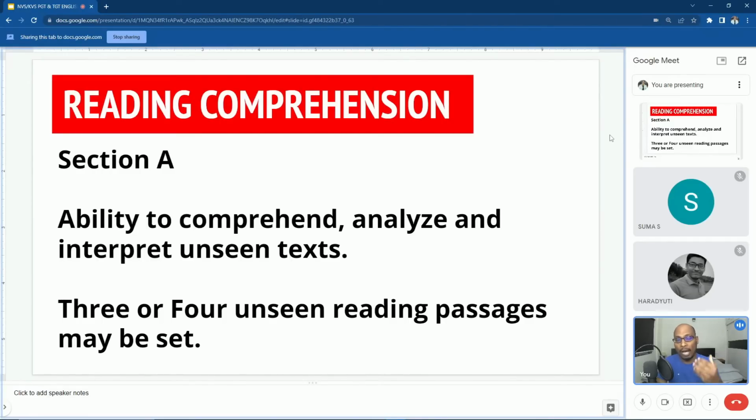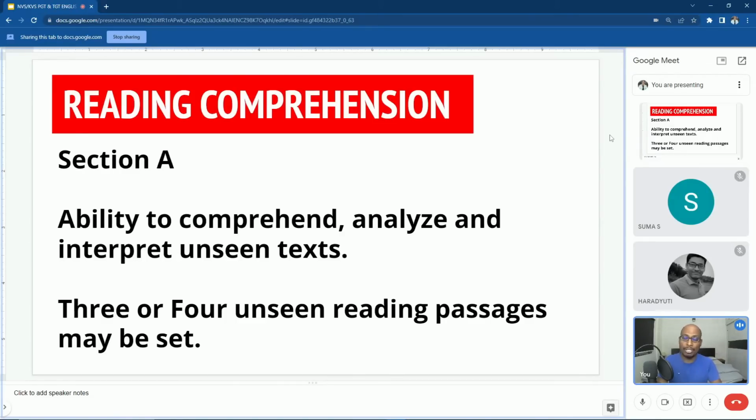If you want to answer it, you should have understood the entire passage. They may ask, what is the suitable theme for the given unseen passage? Only if you have understood the passage can you identify the appropriate theme. Then the third type is analytical questions.